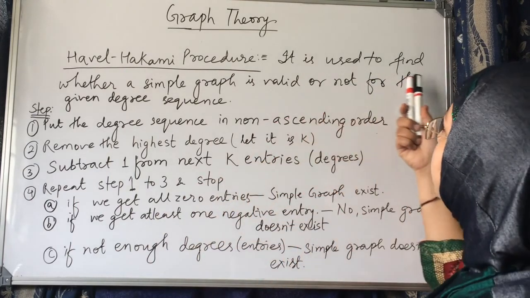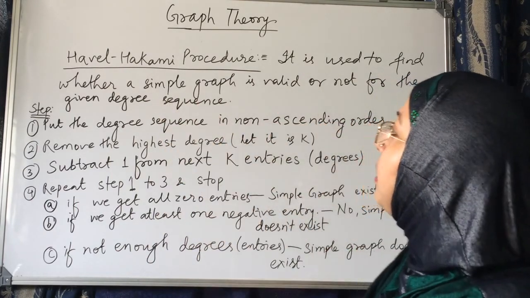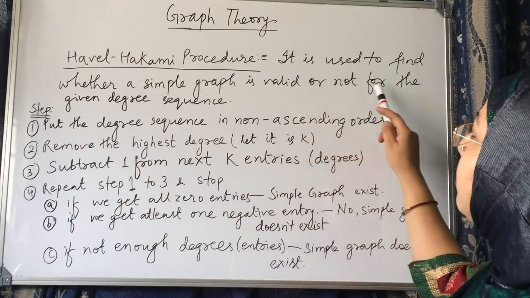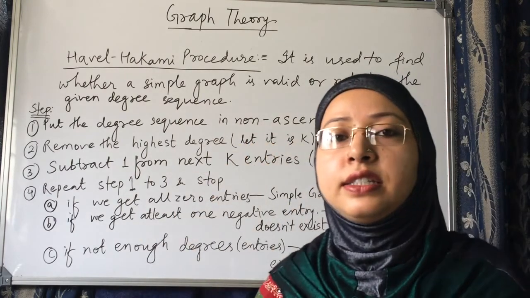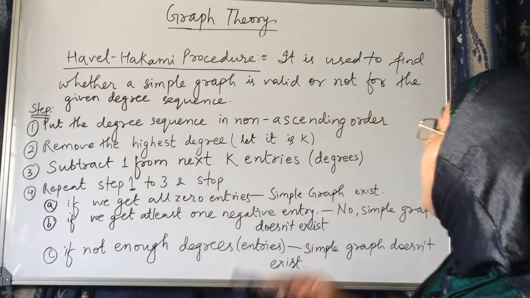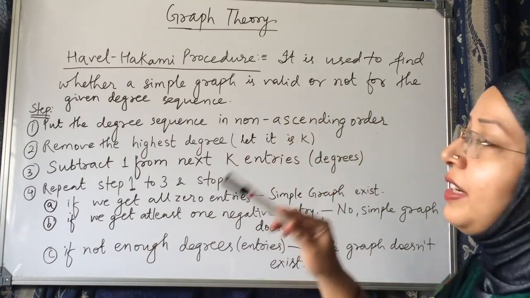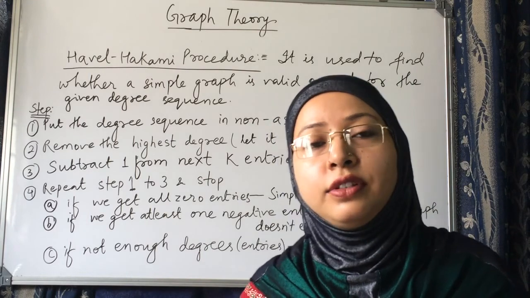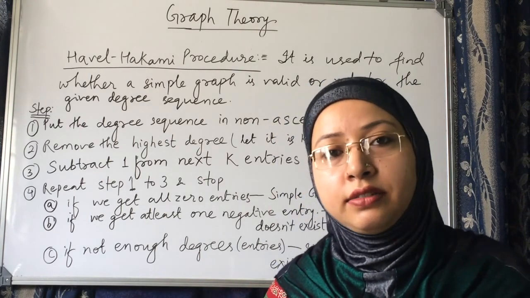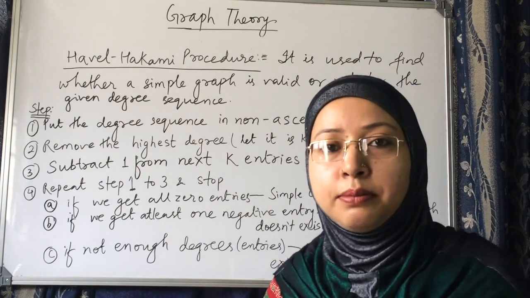The Havel-Hakimi procedure is used to find whether a simple graph is valid or not for the given degree sequence. You are given a degree sequence and you have to find whether a simple graph exists.